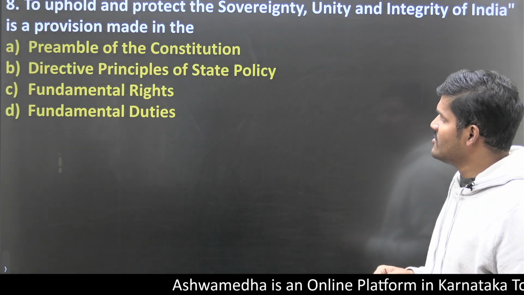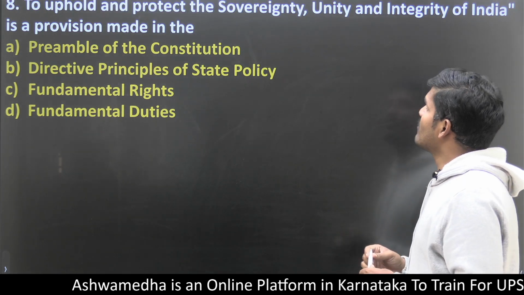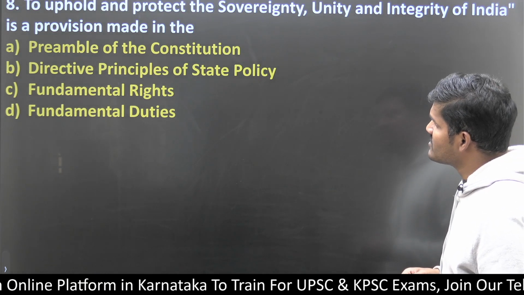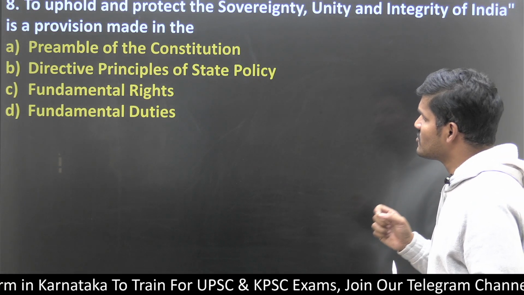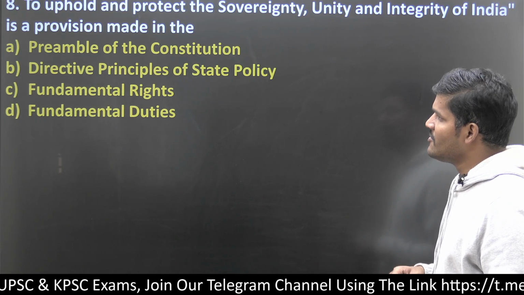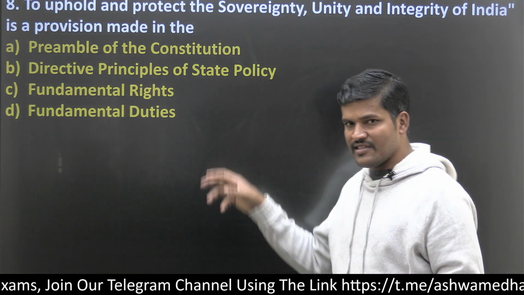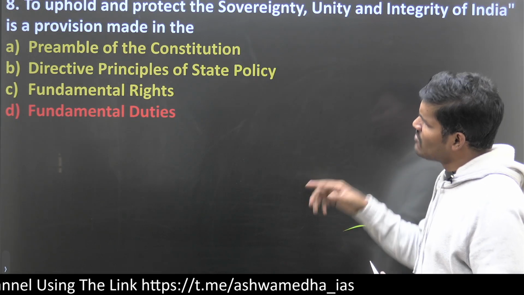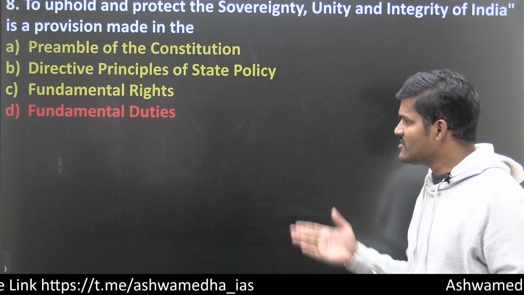Question number 8. To uphold and protect the sovereignty and integrity of India, the provision is made in the... Before finding the answer, here the themes are Preamble, DPSP, and fundamental duties, so again these themes are repeating in nature.